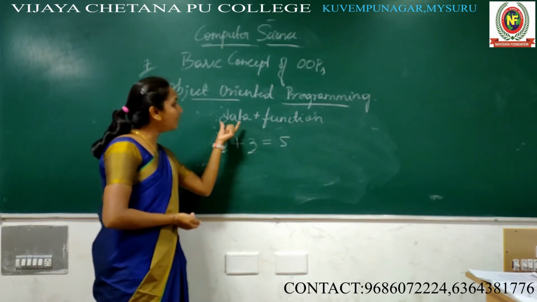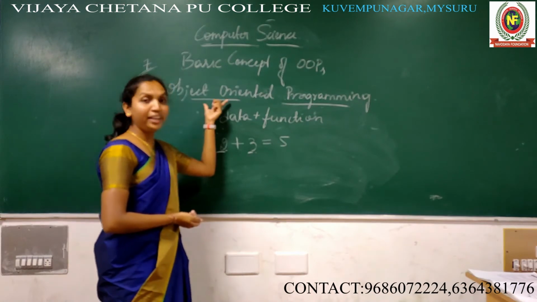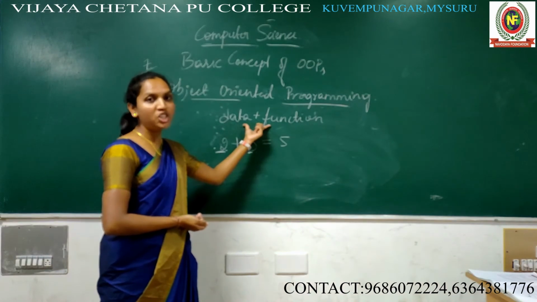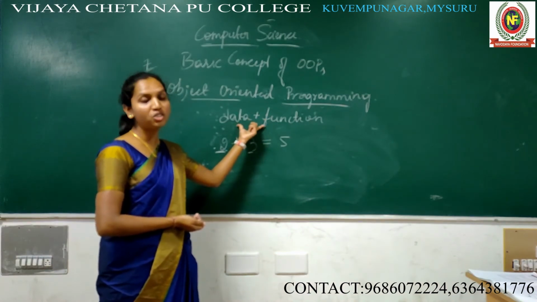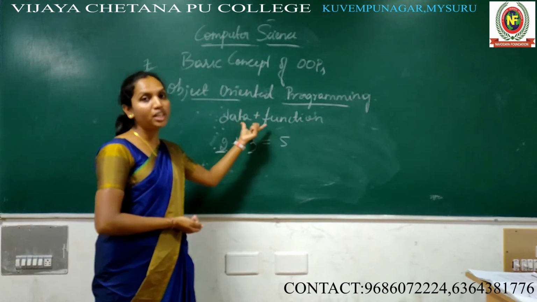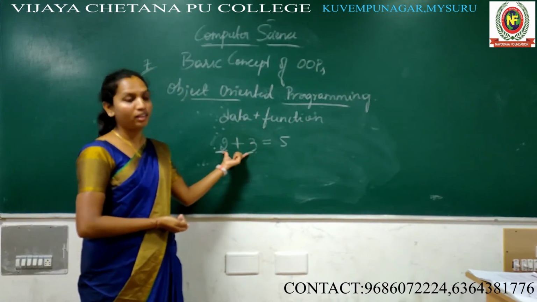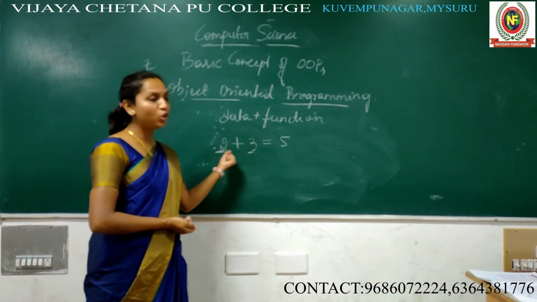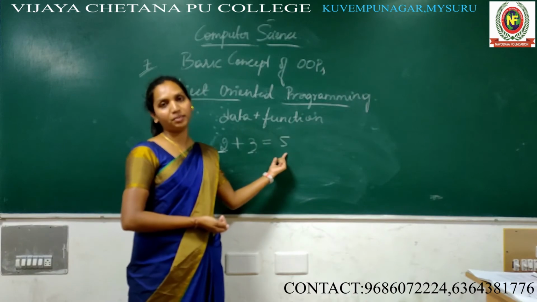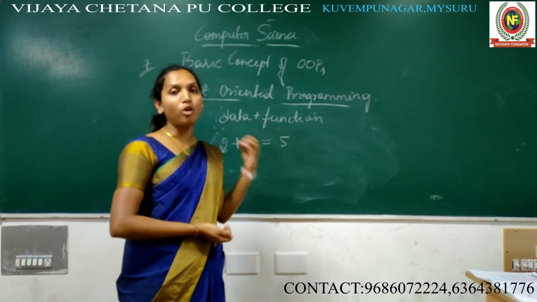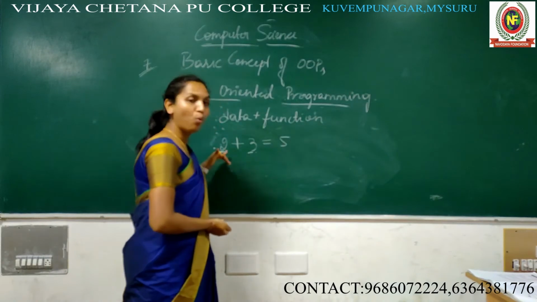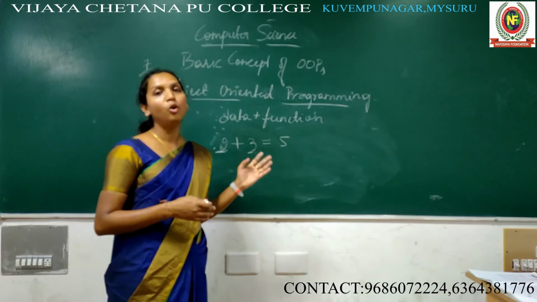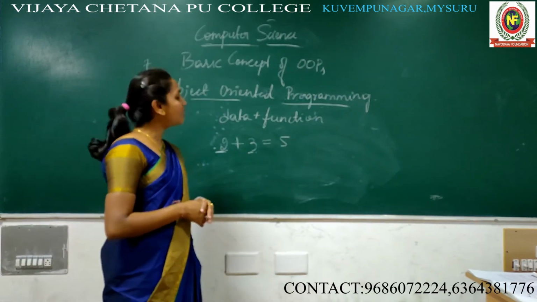So here, what is the definition of OOPS? That is combining data and function. We are doing here, 2 and 3 are the data and plus is the function. We are combining this, and you will get the meaningful result. So this is the basic concept. Once you understand what is data and what is function, then you can easily understand each concept of this OOPS. Okay, this is the basic concept.